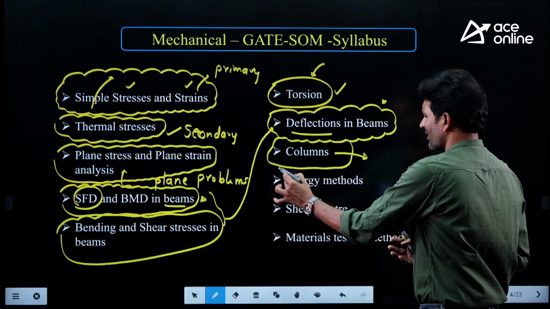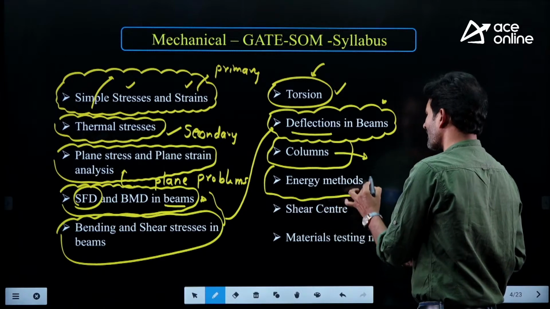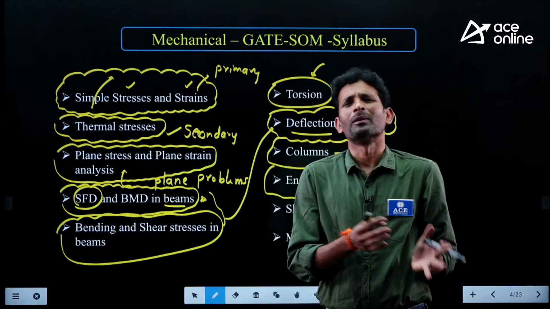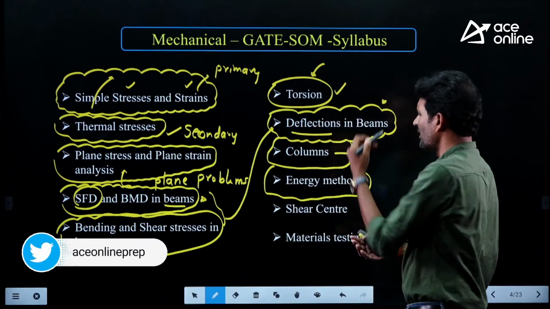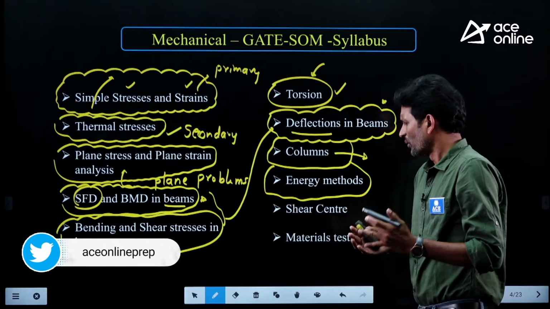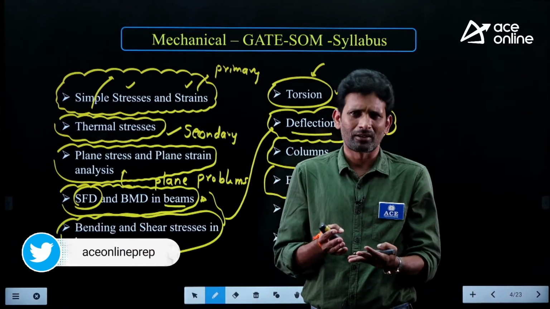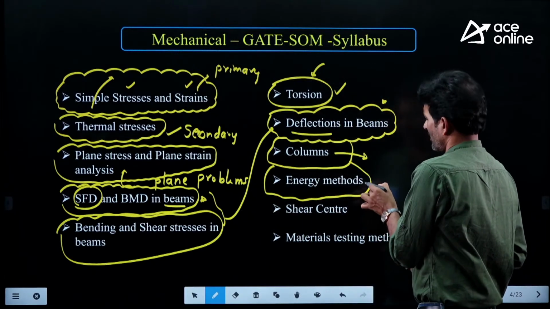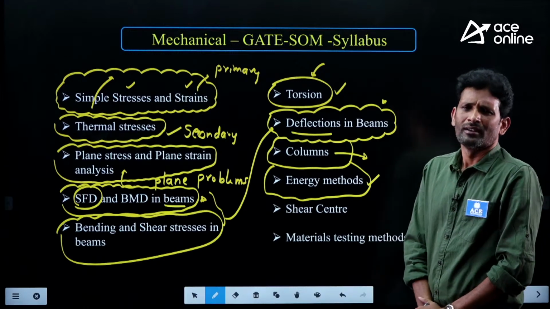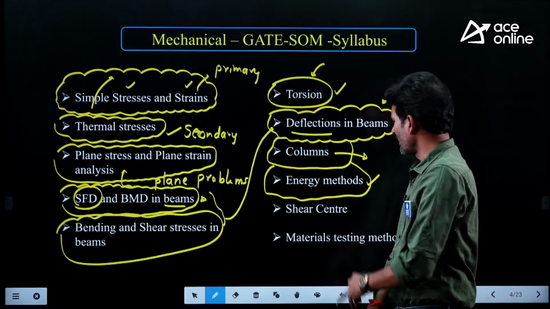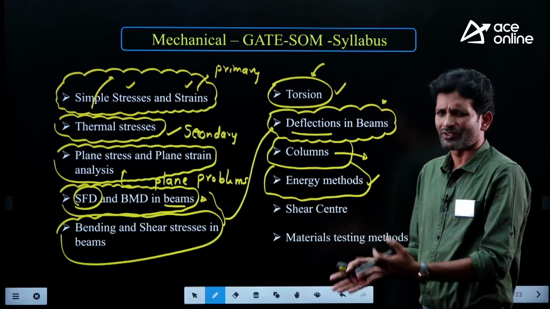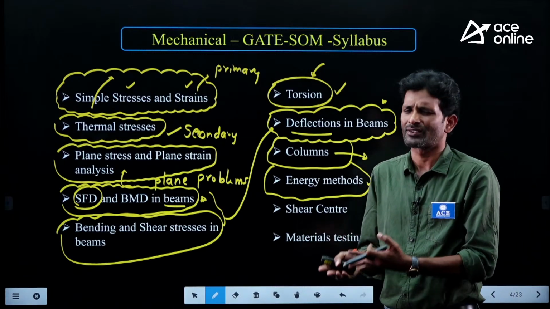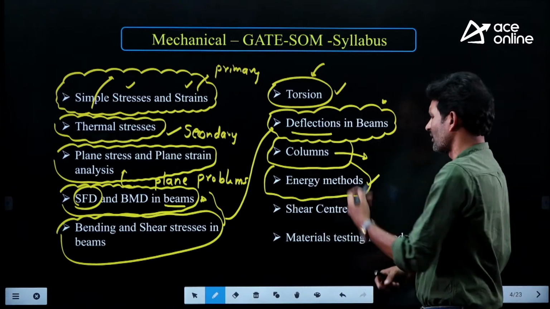After that, our focus is the concept of strain energy and resilience. The concept of strain energy and resilience is generally used in the application of slopes and deflections in beams, and to estimate how much load I can permit on the column based on its energy absorption capacity. For that, we analyze strain energy as well as resilience. What is strain energy? What is resilience? What is the basic difference between resilience, modulus of resilience, and toughness? All these things we are going to discuss in this particular topic.